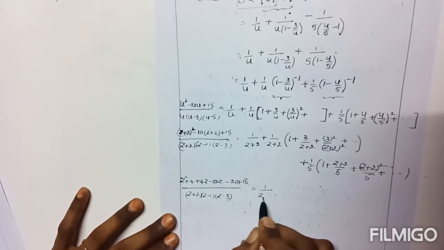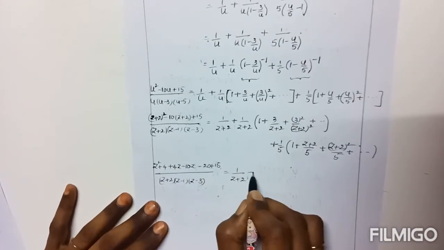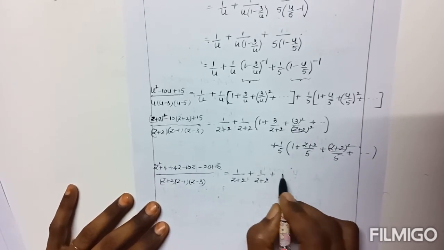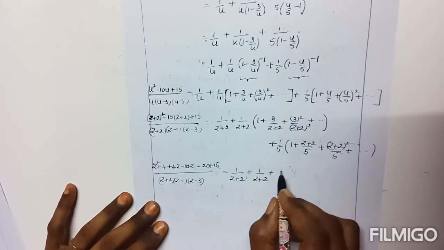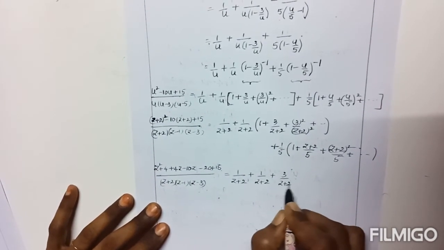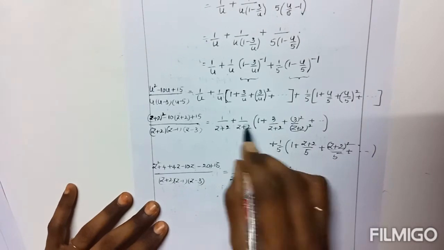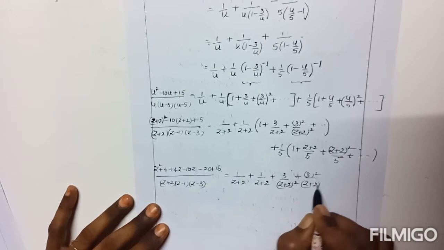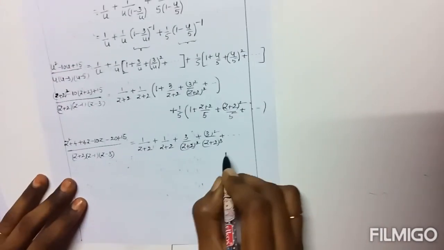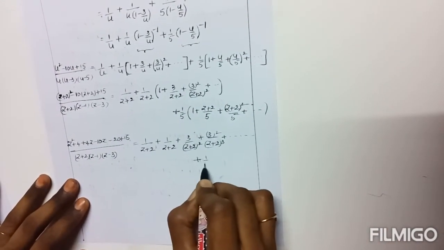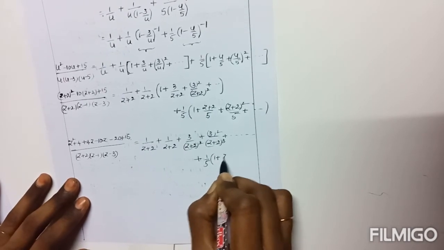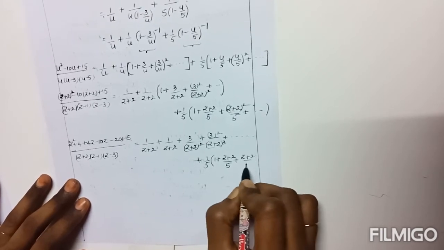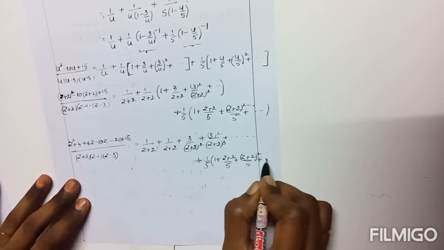Here it is 1 by z plus 2 plus 1 by z plus 2 plus 3 by z plus 2 whole square plus 3 square by z plus 2 whole cube plus and so on, plus 1 by 5, 1 plus z plus 2 by 5, z plus 2 by 5 whole square plus and so on.